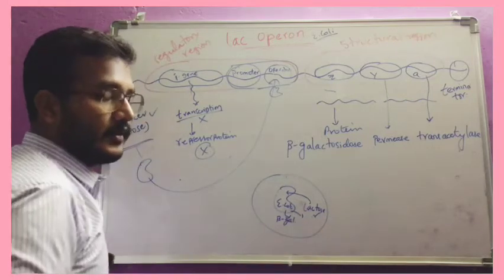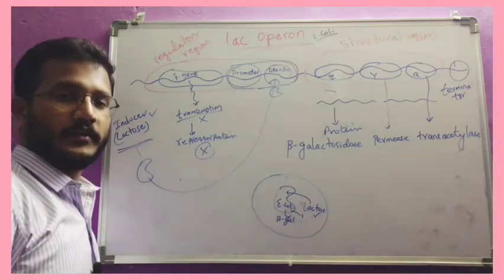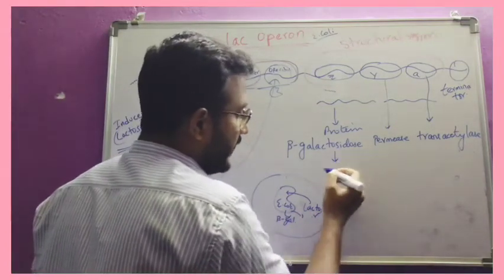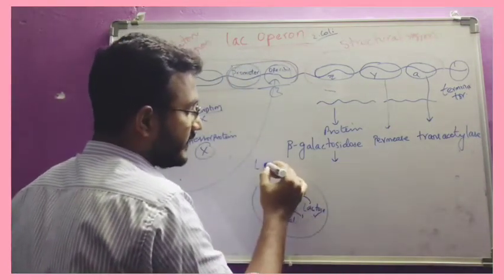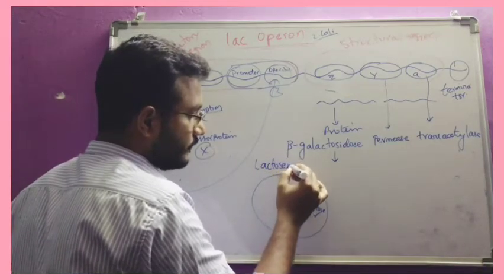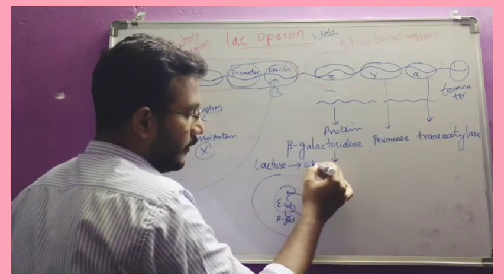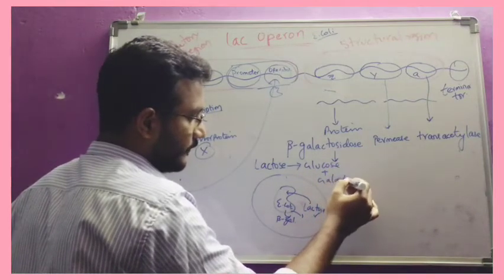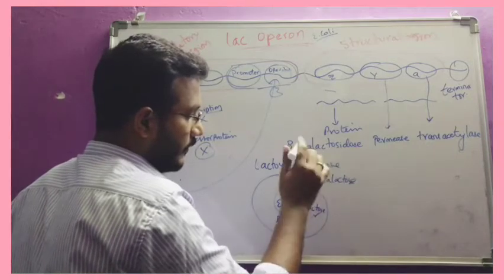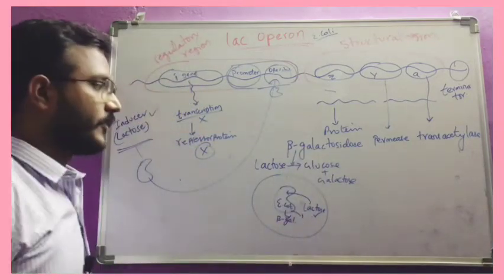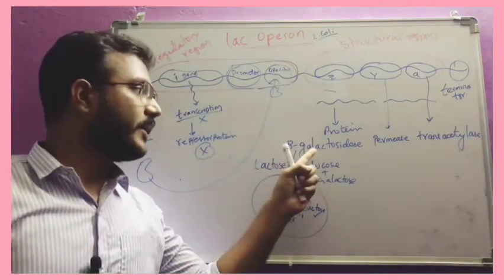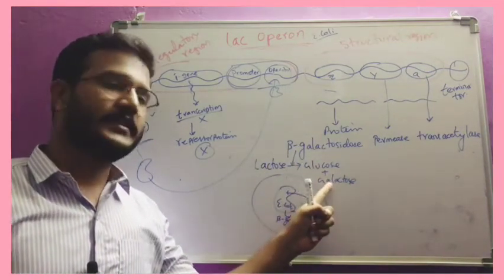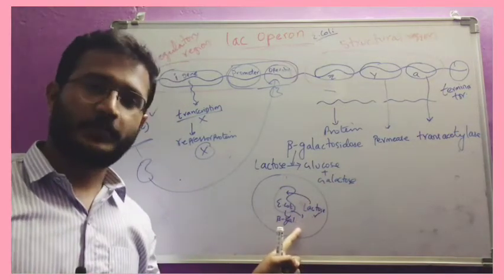Now beta galactosidase will be released into the lumen of the gut. At this place, this beta galactosidase acts as an enzyme and digests the lactose. Lactose is divided into glucose plus galactose. So the function of beta galactosidase is the breakdown of lactose into glucose plus galactose.